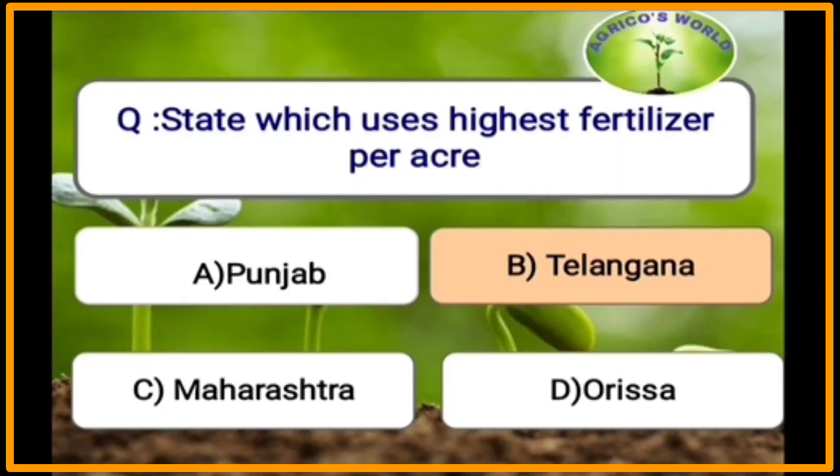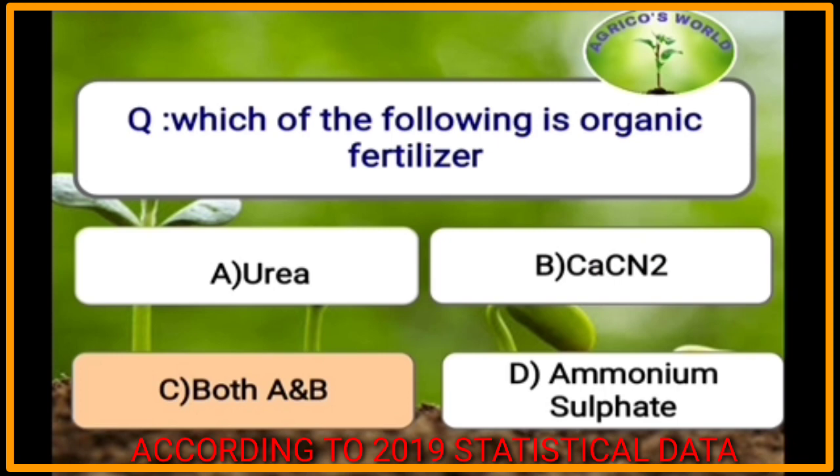Here we are with our first question. The state which uses highest fertilizer per acre is Telangana. Which of the following is organic fertilizer? Urea and calcium cyanide are the organic fertilizers.